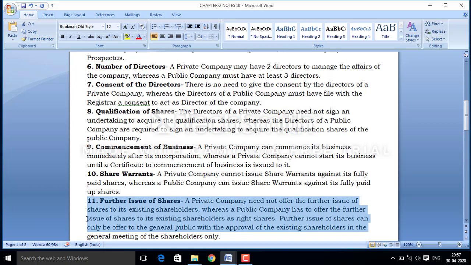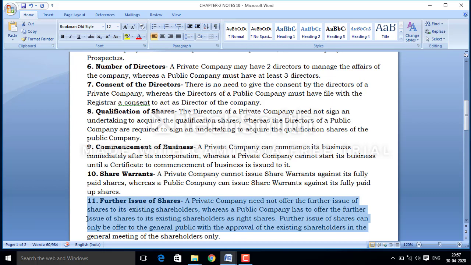It means this is the matter of right issue of shares. If a private company is issuing its shares, it is free to issue to whom it wants. But in the case of a public company, it is not free to issue its shares to anyone. First of all, it must offer them to its existing shareholders.